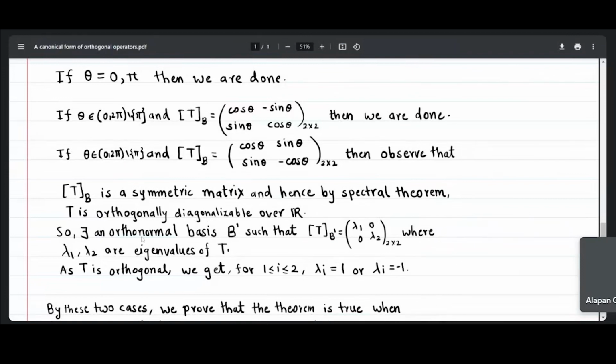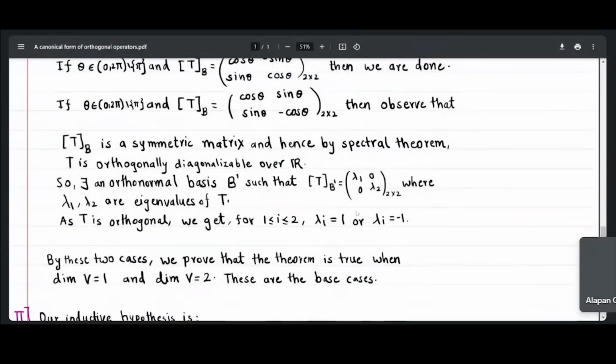Because of this, there will exist an orthonormal basis B dash such that the matrix of T with respect to that basis B dash will be of the form lambda 1 0 0 lambda 2, where lambda 1 and lambda 2 are real eigenvalues of our operator T. And the matrix of T with respect to this basis B dash will again be an orthogonal matrix.